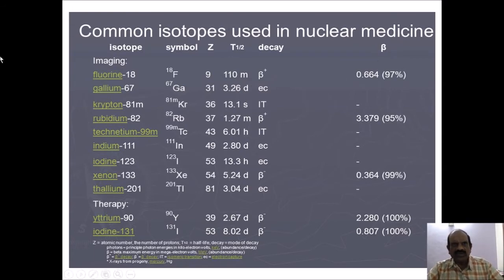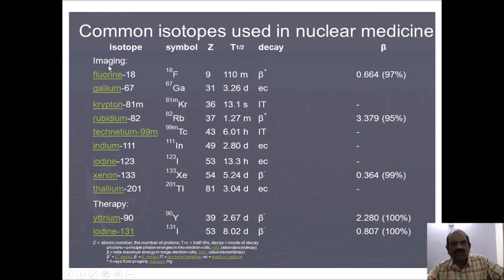What it shows here is isotopes which are used for imaging. This is the symbol. Then it shows Z. Z means the atomic number, indicating the number of protons, and that is the half-life, and that is the decay. What type of decay does this isotope emit?